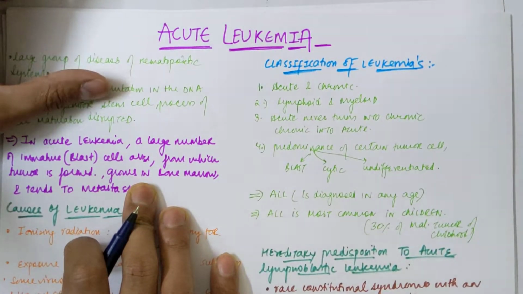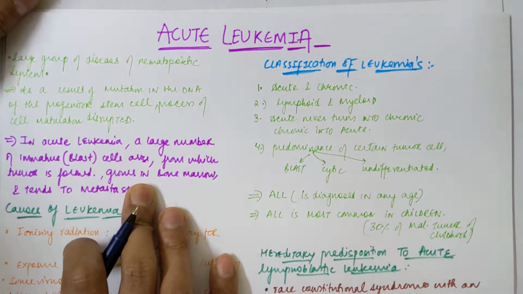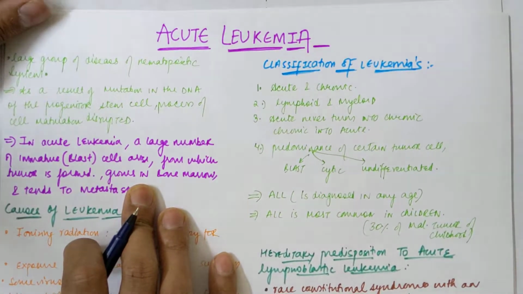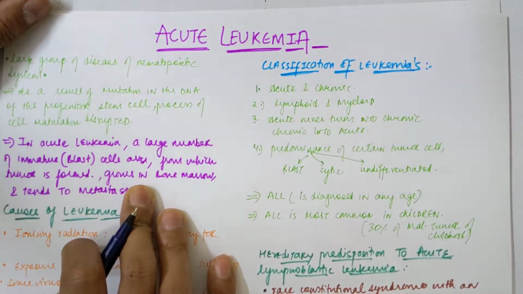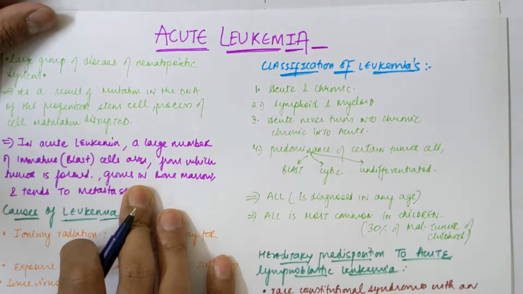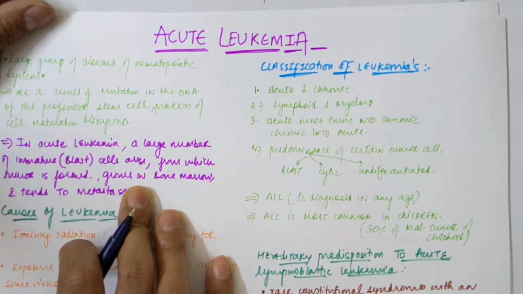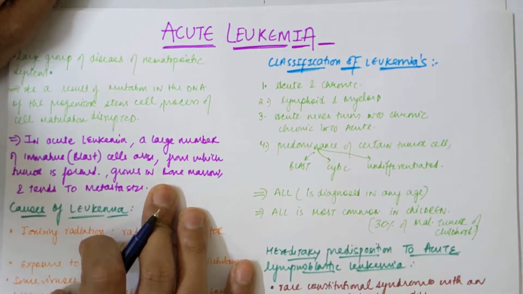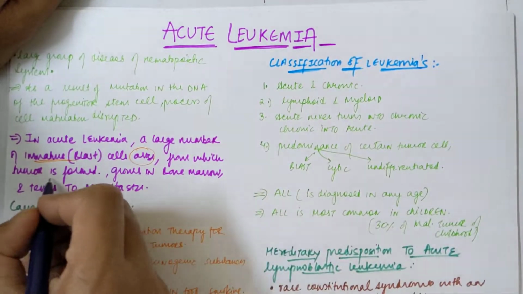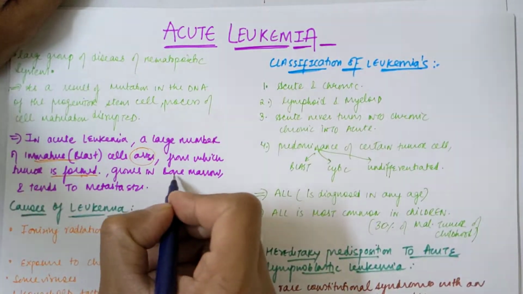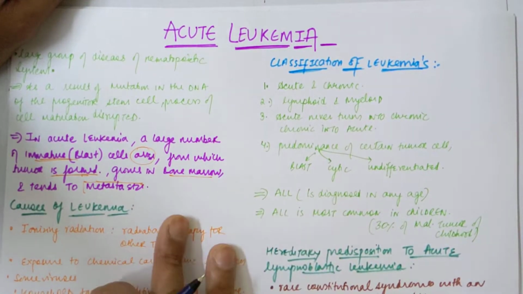As a result of mutation in the DNA of the progenitor stem cells, the process of cell maturation is disrupted. The meaning is that due to mutation in the DNA, the progenitor stem cells, which form the matured cells, are disrupted, and due to that, immature cells are formed. So in acute leukemia, a large number of immature blast cells arise from which the tumor is formed. It grows in the bone marrow and tends to metastasize, so it tends to go to other places.